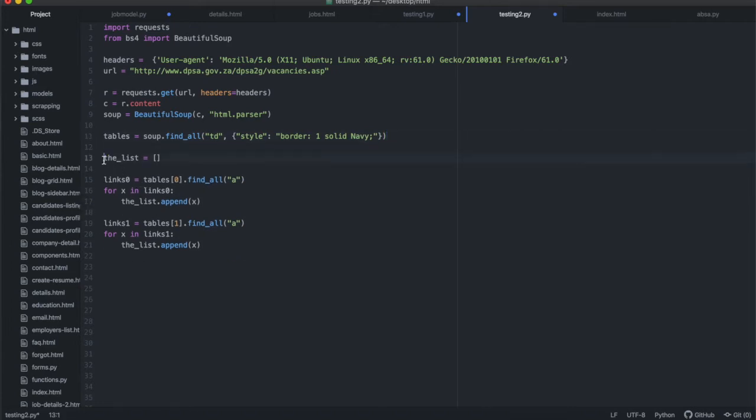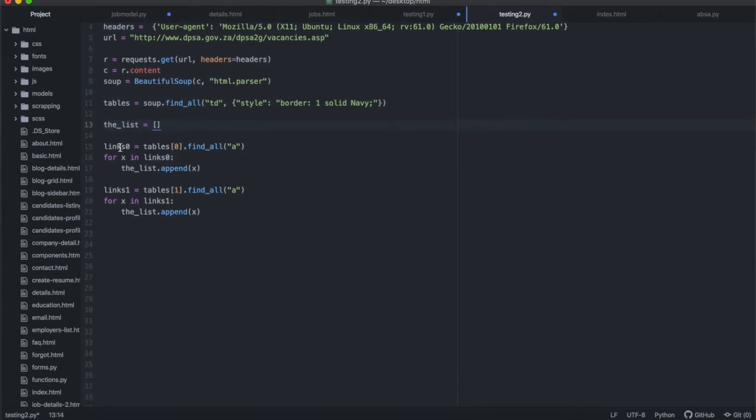Then I created a new list, which is just a blank list or an empty list, and then I iterated through these tables at 0s to find all anchors. I want to append all the anchors to this list because I want to create a separate list that has just the anchors from tables at 0 and tables at 1. And to see what's going to come out here, I can actually just print the list.